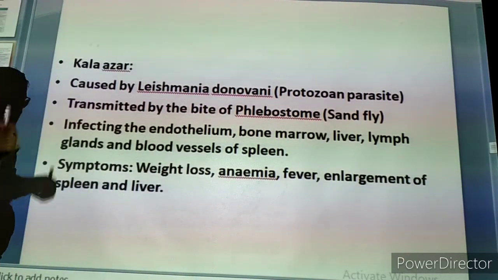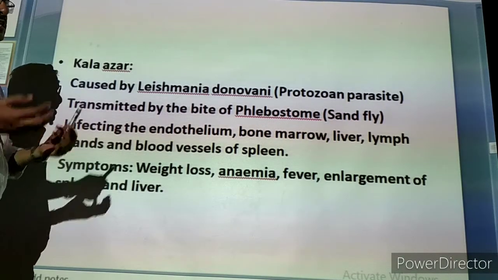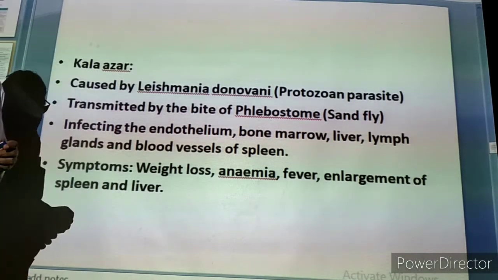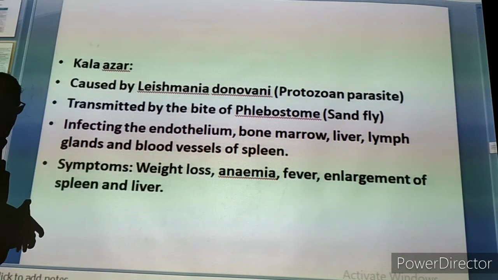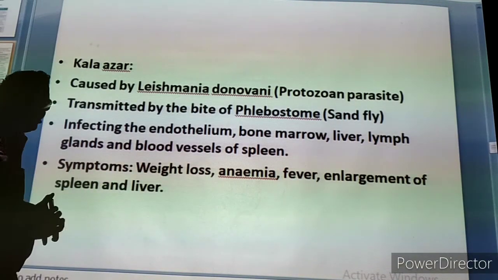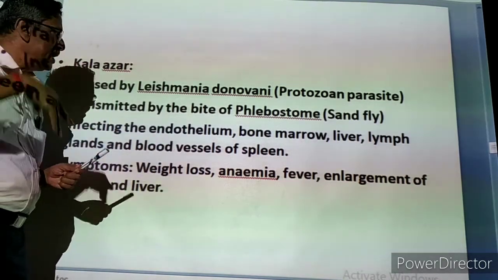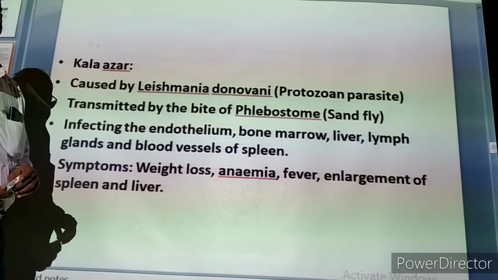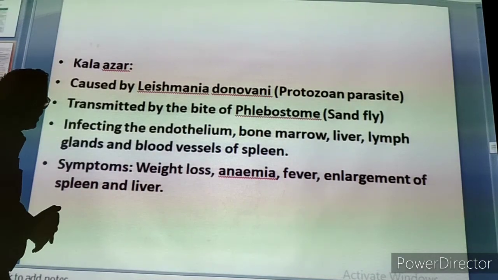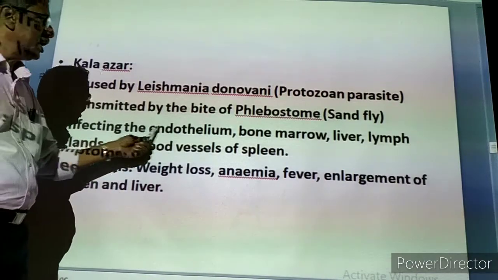Now we have the outer surface of the body that is covered by epithelium. Epi means outer. Now inside the body so many organs are present, like the stomach, intestine, liver, pancreas, heart, blood vessels. Each organ has an inner lining layer that is called endothelium. Each internal organ has one inner layer of cells, a protective layer, that is called endothelium.